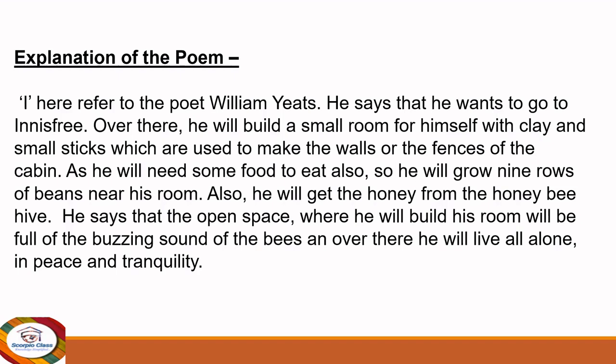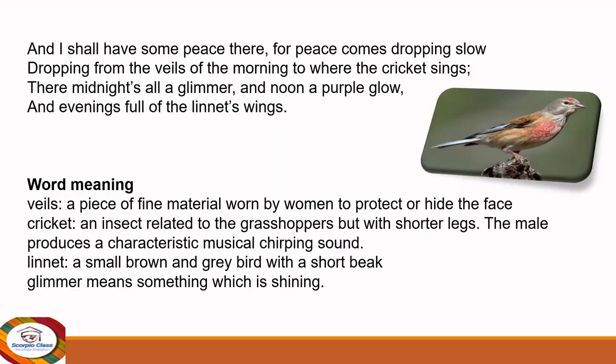Then he says that's the open space where he likes to build his room, and he will stay all along with the buzzing sound of the bees, and he'll be all alone in peace and tranquility without any disturbance of any other human or any other distracting sound. So this is the explanation of the first stanza. I hope it's clear. Now let's see the second stanza.